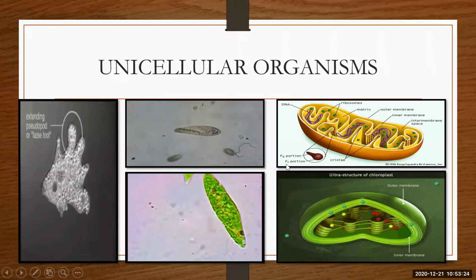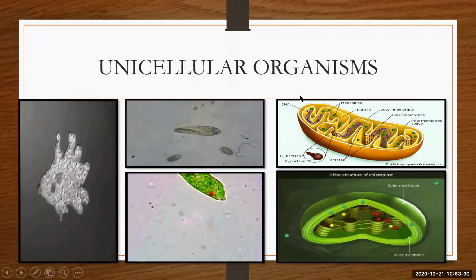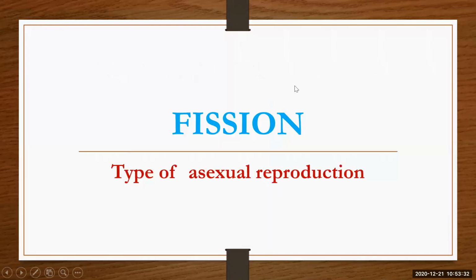Here also they are produced with the help of this type of reproduction. We will learn in detail. So the first type is fission. It is a type of asexual reproduction known as fission. So let us learn more about fission.